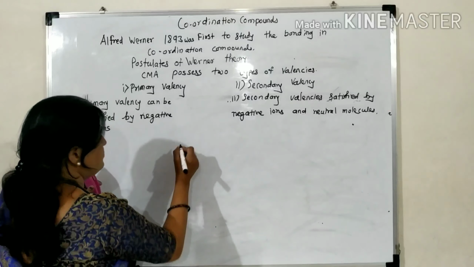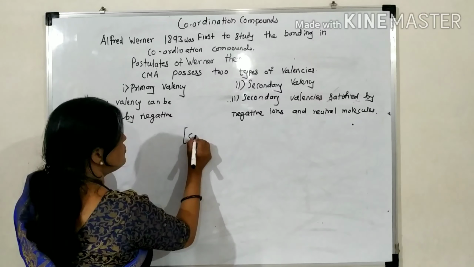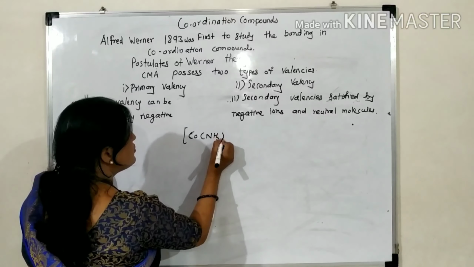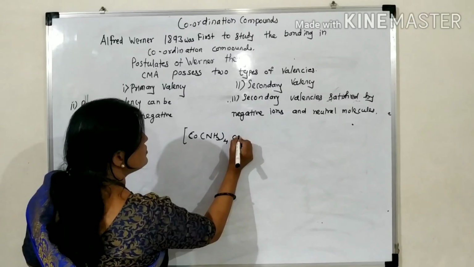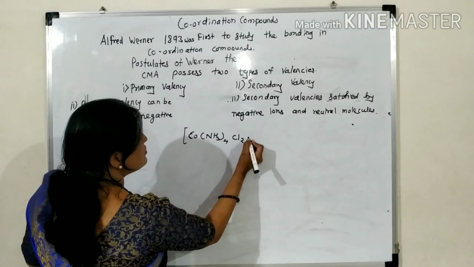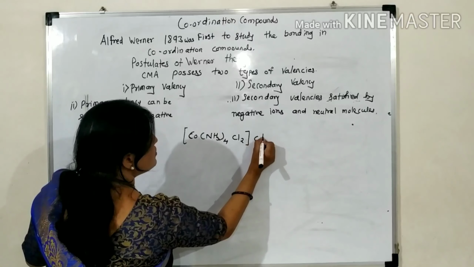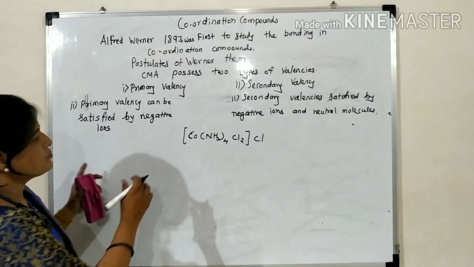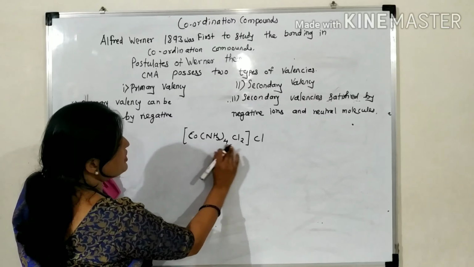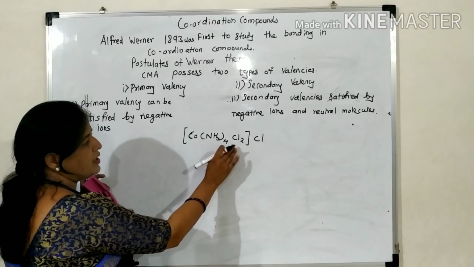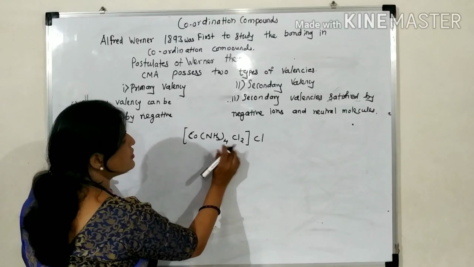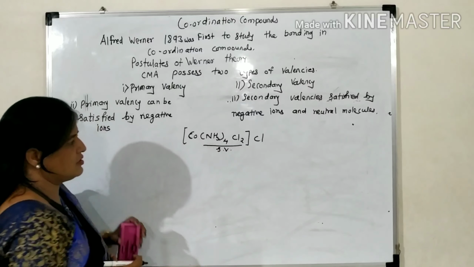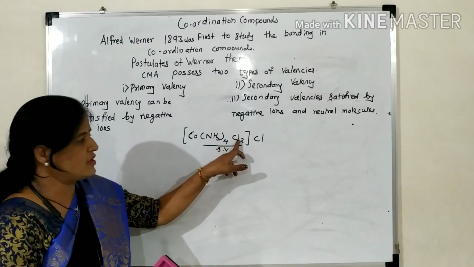For example, we have taken here the example [Co(NH3)4Cl2]Cl. In this compound, the entity inside the bracket indicates the secondary valency. These ligands indicate the secondary valency.